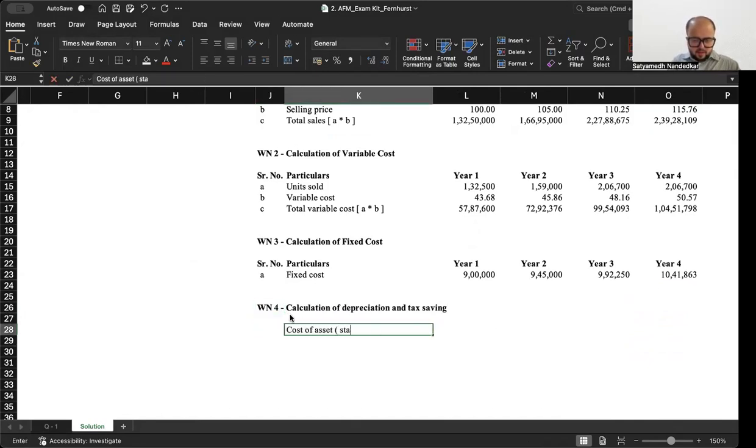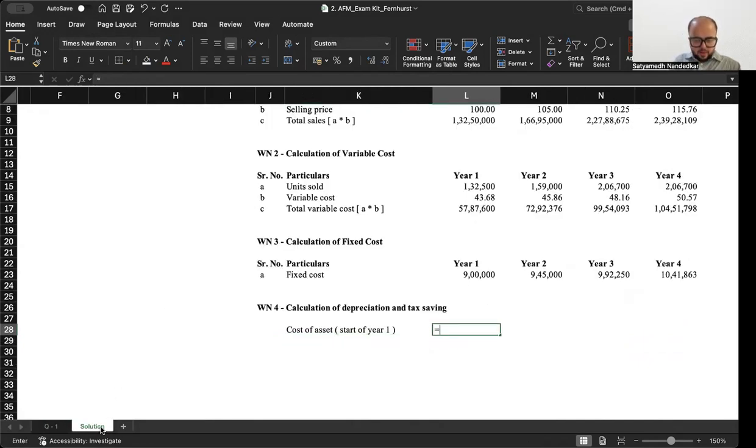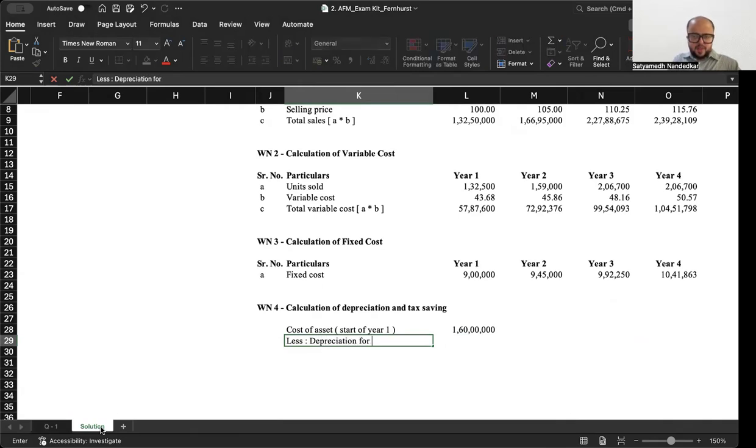Cost of asset, this is at start of year 1. The initial investment in non-current assets is expected to be 1 crore 60 lakh, less depreciation for year 1, which is at the rate of 20%.